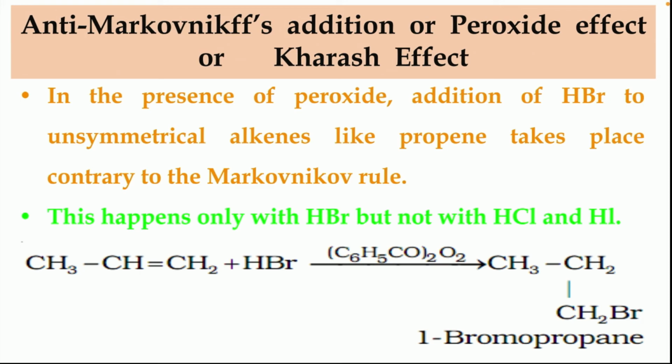In the presence of peroxide, addition of HBr to unsymmetrical alkene takes place contrary to Markovnikov's rule, meaning just opposite to Markovnikov's rule, where Br will attach to the carbon which contains more hydrogen atoms. So children, I hope you understood the difference between both. In case of Markovnikov's rule, the negative part of the adding molecule will attach to that carbon which contains fewer hydrogen atoms. And in case of anti-Markovnikov's rule, the negative part of the addendum will attach to that carbon which contains more hydrogen atoms when the reaction proceeds in the presence of peroxide as a catalyst.